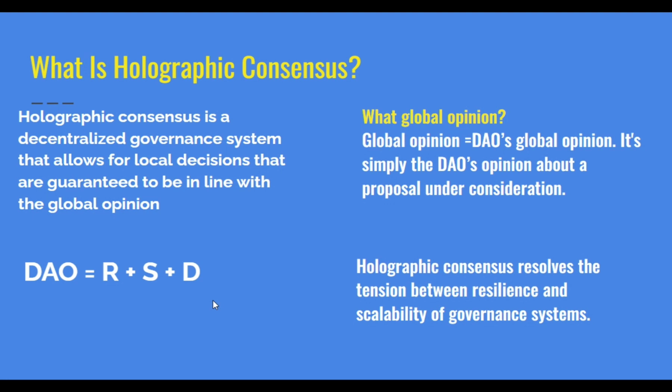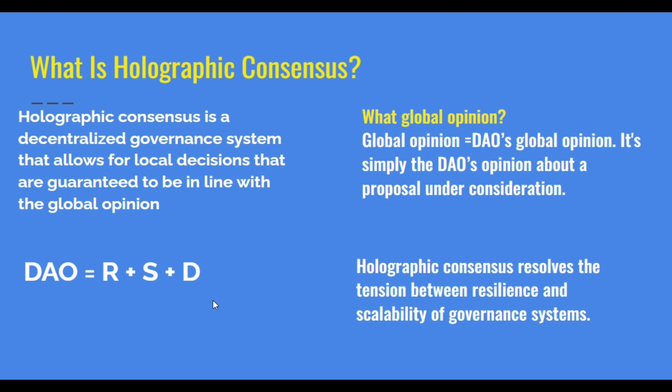Now the problem with absolute majority is that it's not scalable, but it's resilient. So in holographic consensus, there is a component called relative majority. This relative majority makes things fast, makes things scalable.